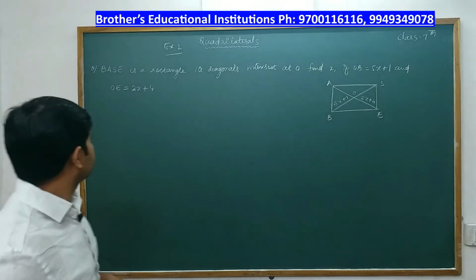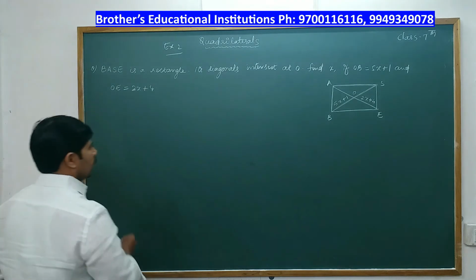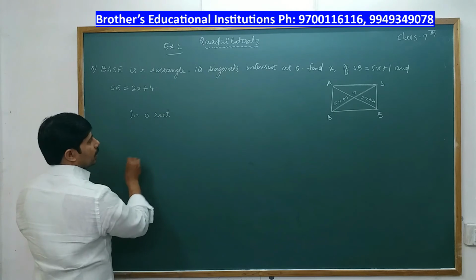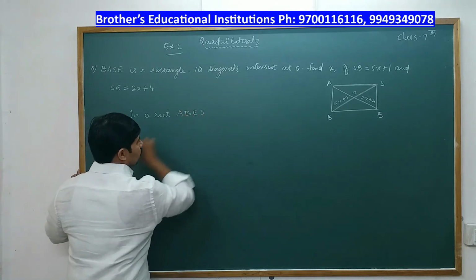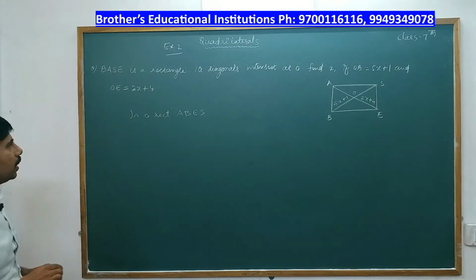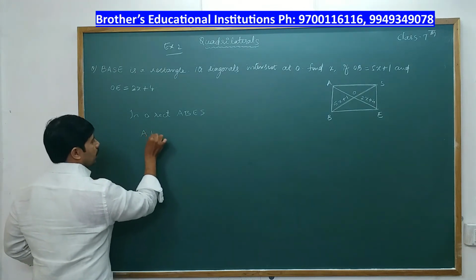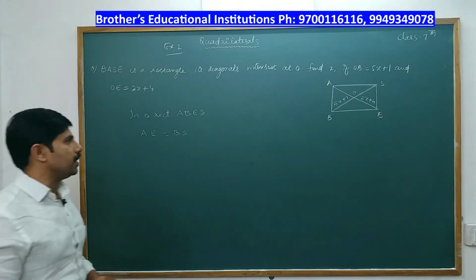Next problem. ABES is a rectangle. Its diagonals intersect at O. Find x, if OB is equal to 5x plus 1 and OE is equal to 2x plus 4. See, in a rectangle ABES, the lengths of the diagonals are equal. That means we can say AE is equal to BS.